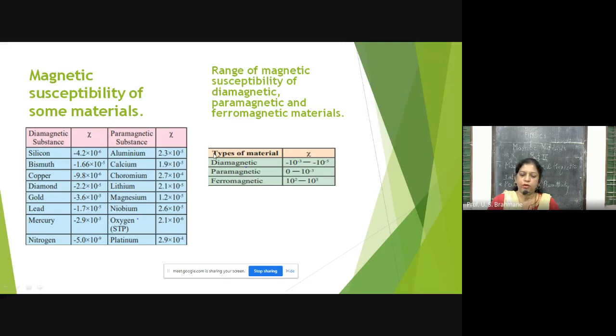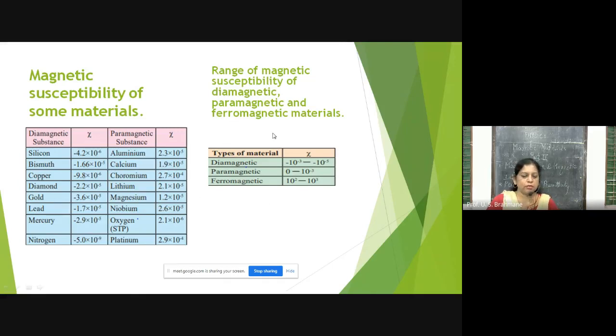You may go home and study from the PDF or from the textbooks. It is already given what diamagnetic substances, paramagnetic substances and ferromagnetic substances are, and their properties.